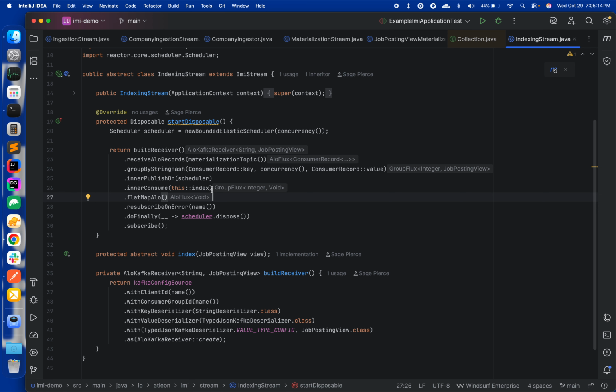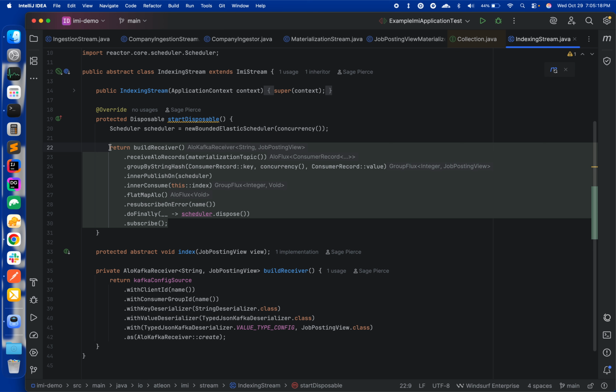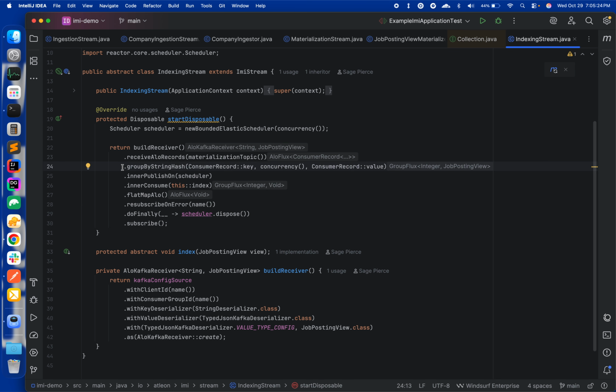Lastly, once those views are produced, we have an indexing stream. Similar to our other streams, we have a receiver that we build. We receive the views from our materialization topic. We apply some arbitrary amount of concurrency. We apply some IO-bound indexing operation, and then we terminate with some quality of service and subscription operators.